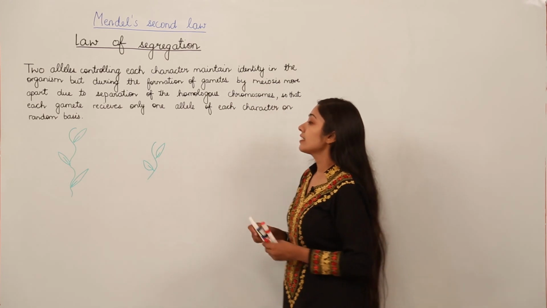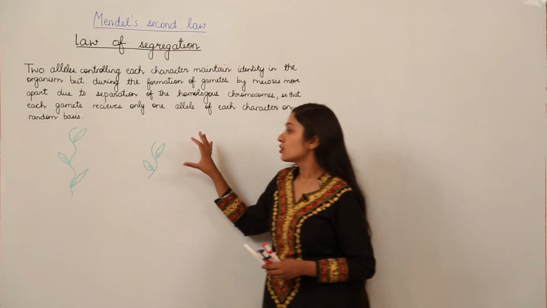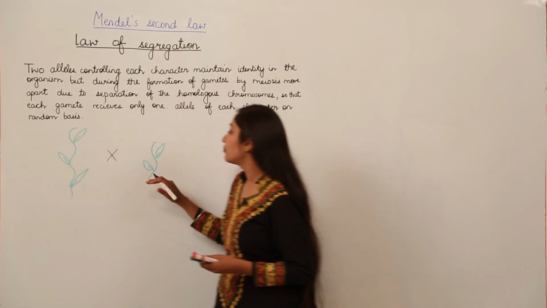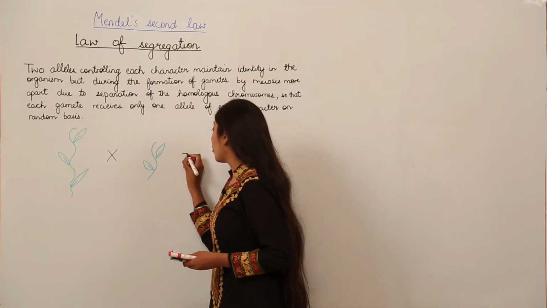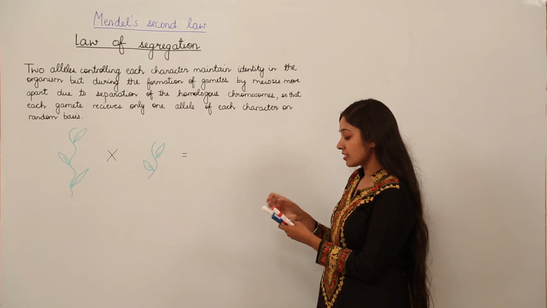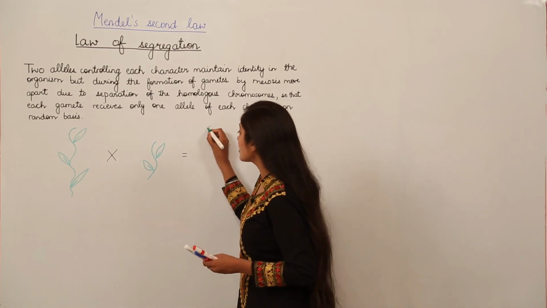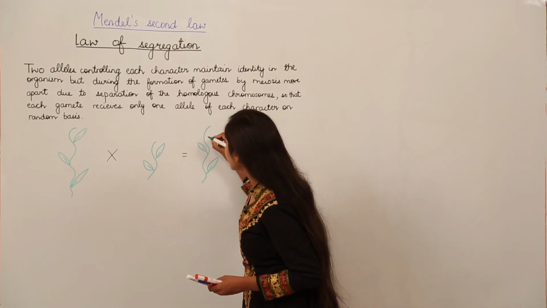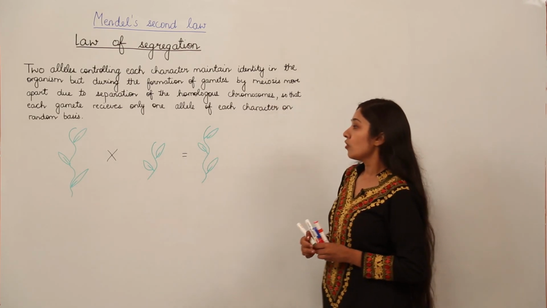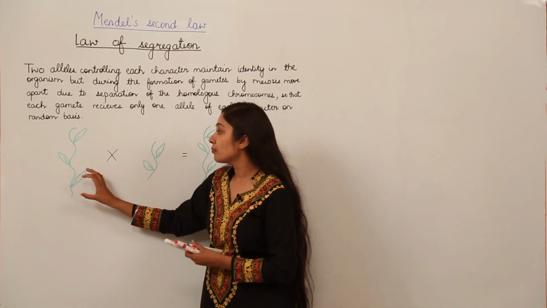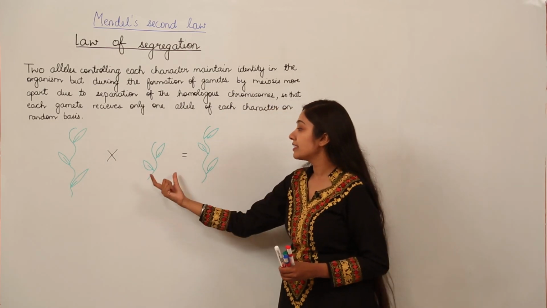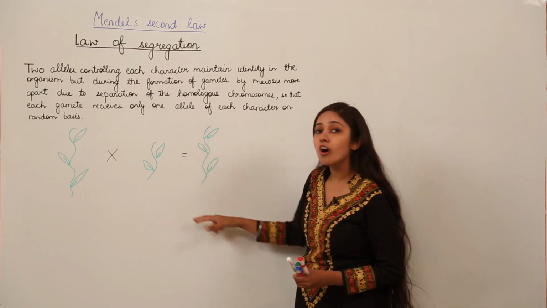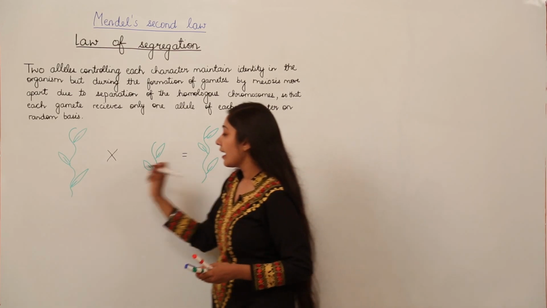Mendel took a tall pea plant and a dwarf pea plant, and he crossed the pure breeding tall pea plant with the pure breeding dwarf pea plant. And what did he observe after this cross? He observed that the progeny was tall. It was like one of the parents; it was not showing any character of the other parent. So when Mendel crossed pure breeding tall with pure breeding dwarf, the offspring he obtained was a tall pea plant, right? So I can write it here as